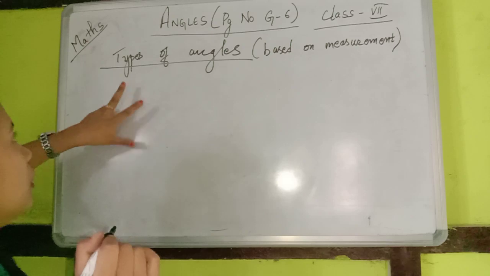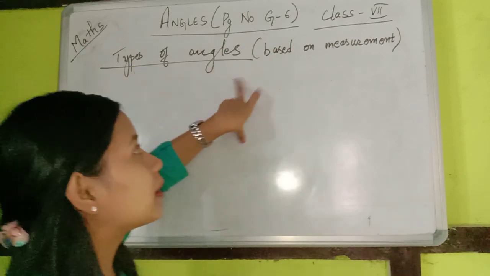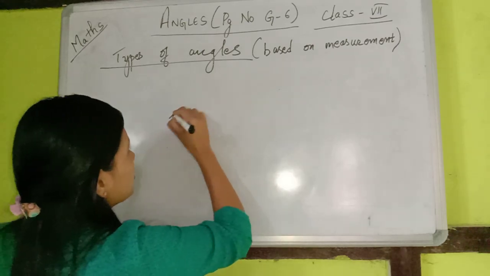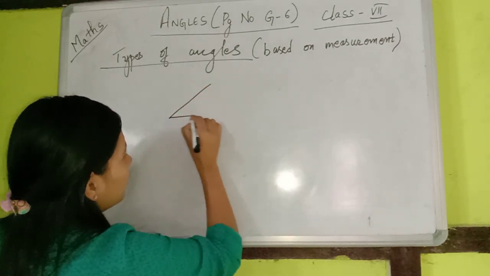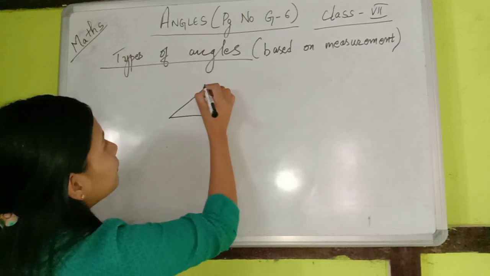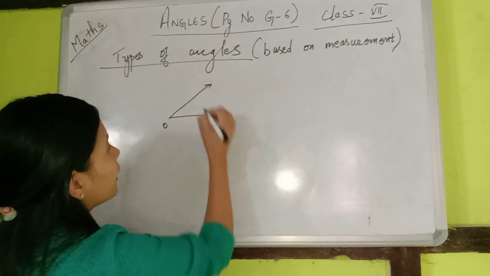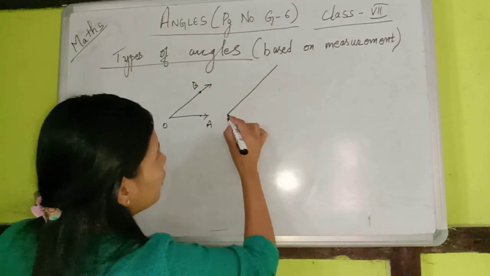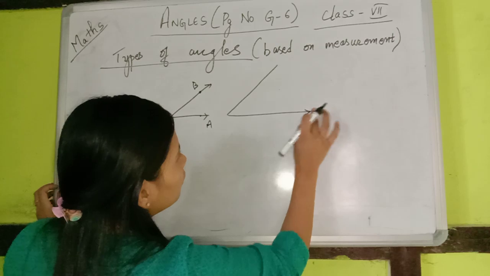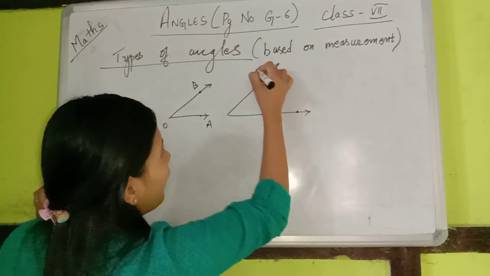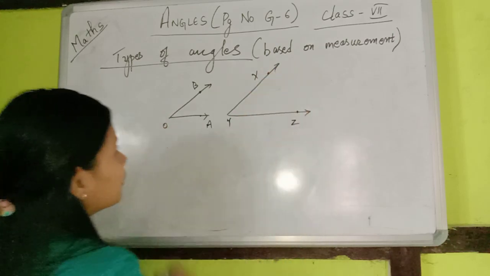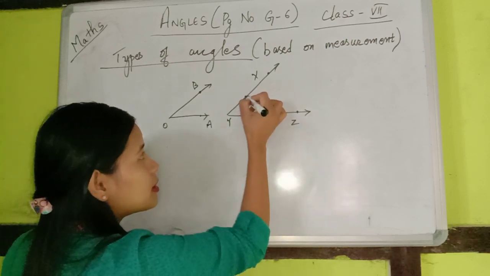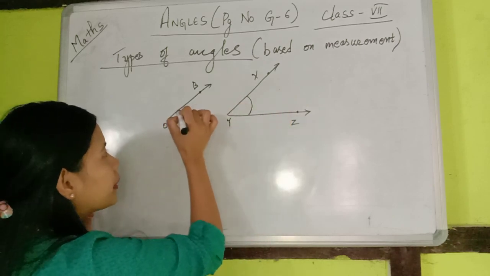So I was talking about the types of angles based on measurement. First let me take two angles, OAB and XYZ. If you look at these two angles, this angle is more open than this angle.